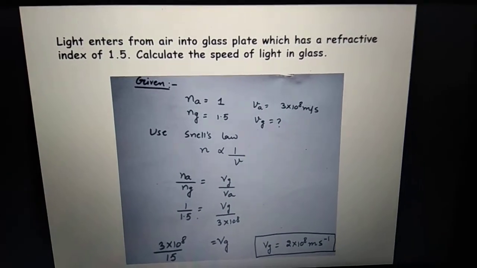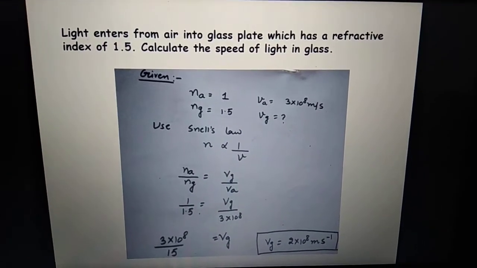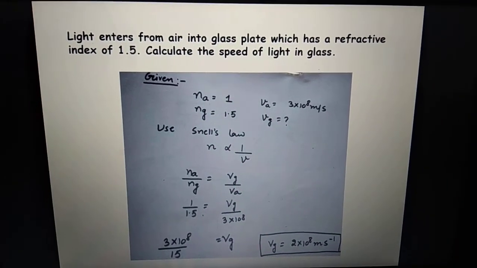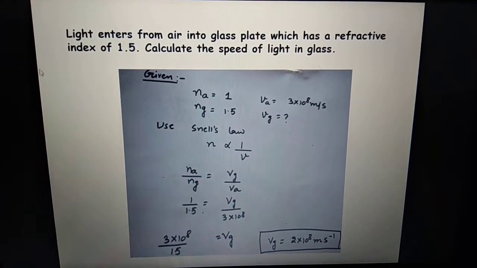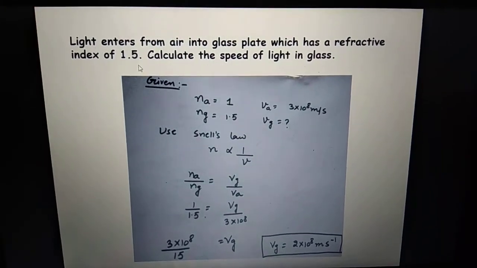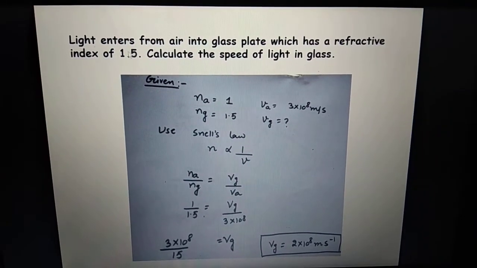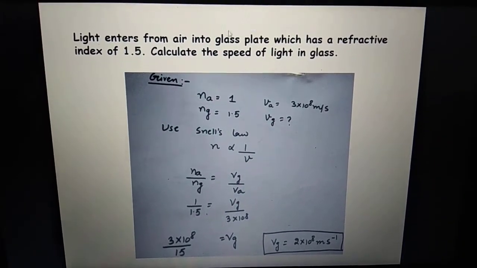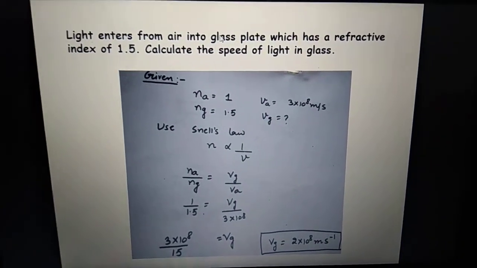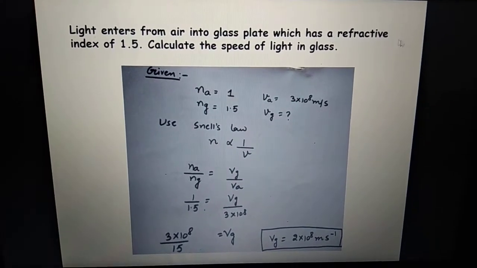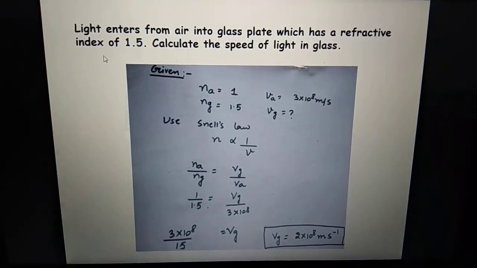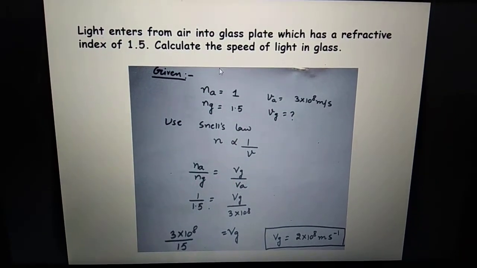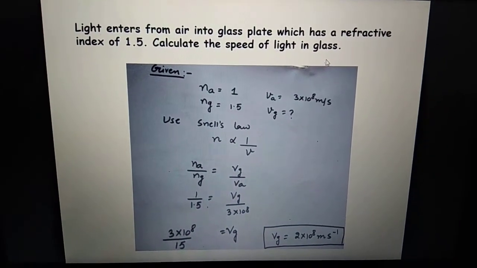Now going back to Snell's law, let's see how do we deal with the numerical problems of Snell's law. This numerical I have again taken from previous year NCERT exam paper: light enters from air to glass. So air is a rarer medium and glass is a denser medium. Anyway, we don't require that information. Glass has a refractive index of 1.5. In this case, refractive index of glass is given 1.5. You have to calculate speed of light in glass.